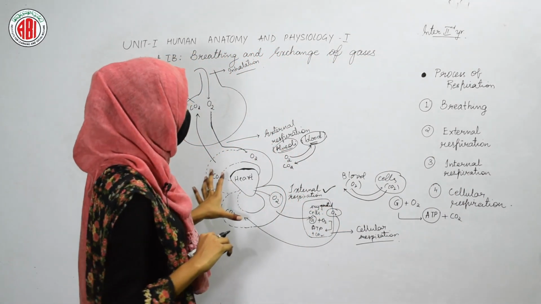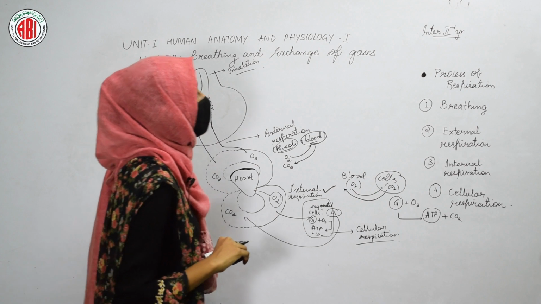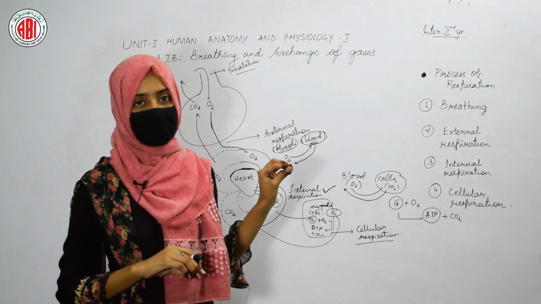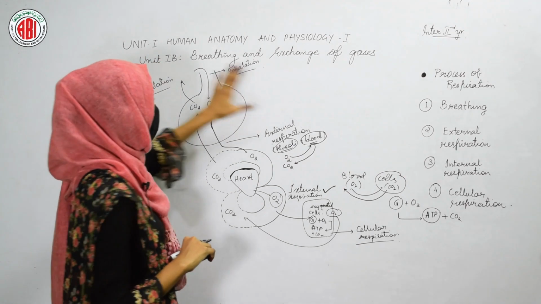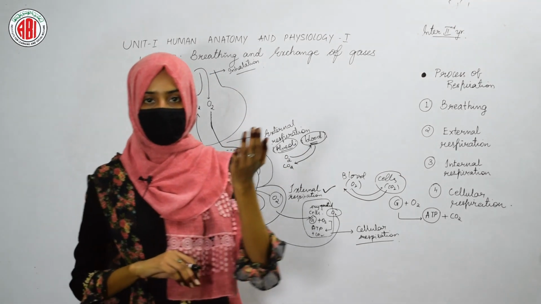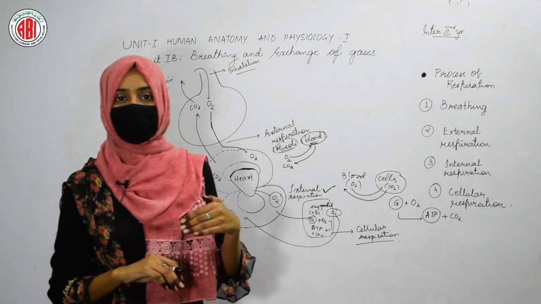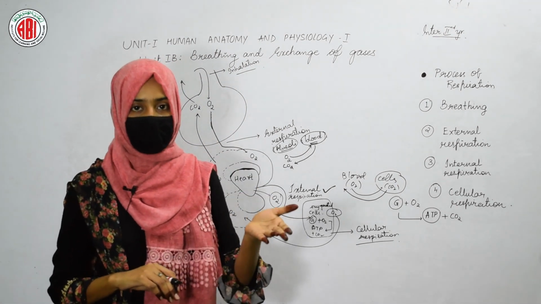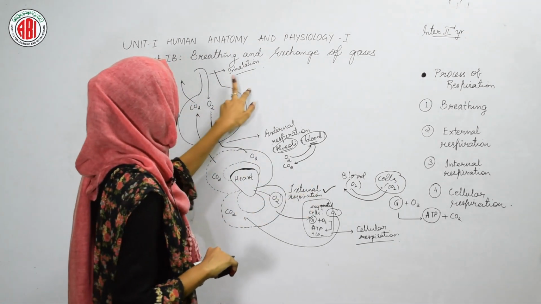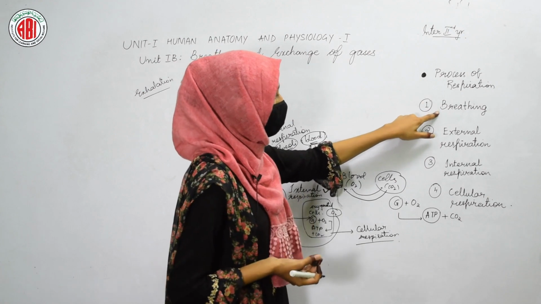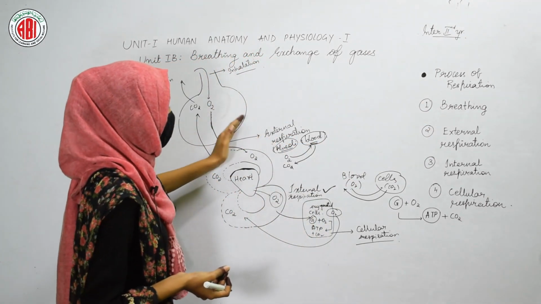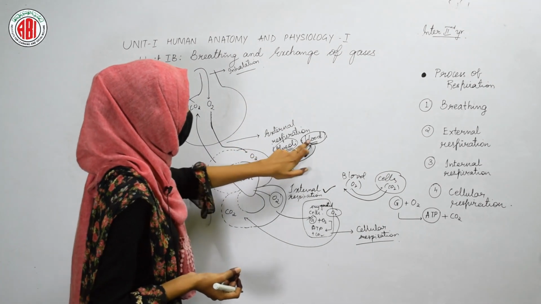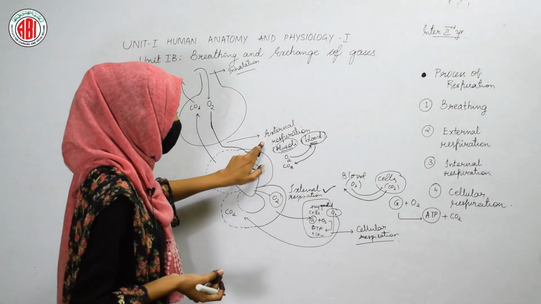So this is how the four steps are taking place in the whole process of respiration. Breathing: inhalation, taking the air into the lungs, and exhalation, or movement of the air out of our lungs. Inhalation and exhalation together can be termed as the process of breathing. After breathing, the gaseous exchange takes place between alveoli and blood, that is external respiration.